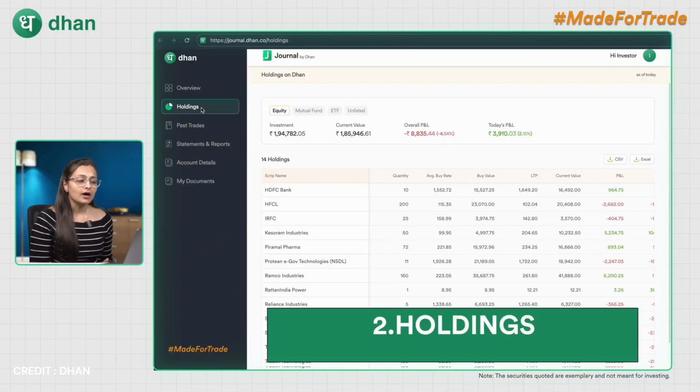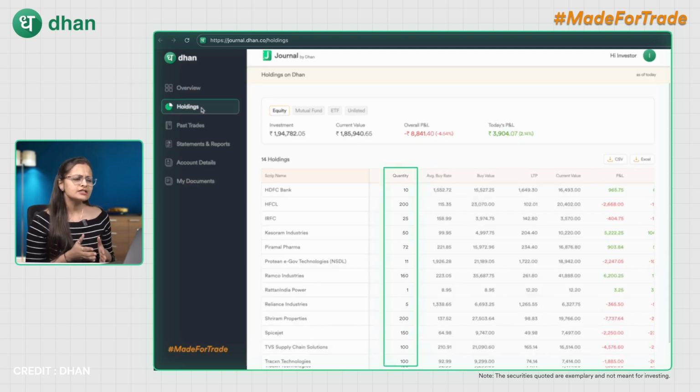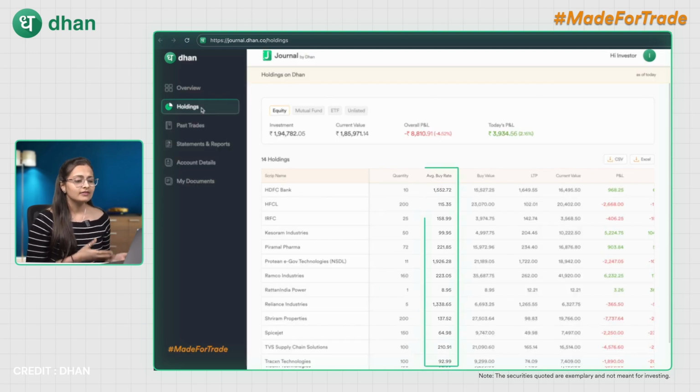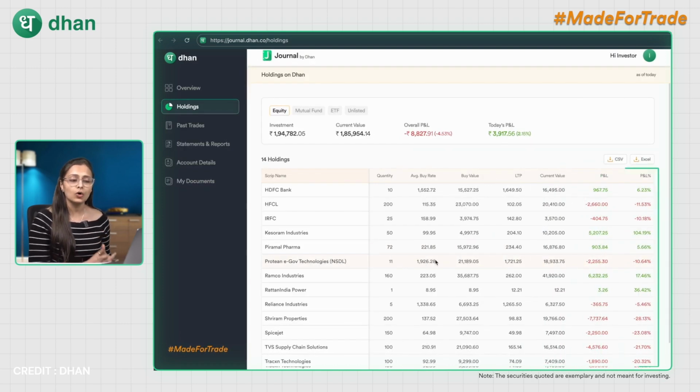Coming over to the second part, that is holdings. This section will give you a detailed breakdown of each stock or asset in your portfolio. Here's what you will see: the quantity of each stock that you are holding, the average rate, LTP, current value, profit and loss, and the profit and loss percentage.